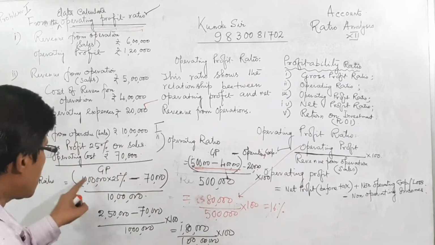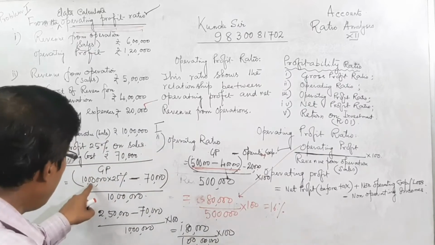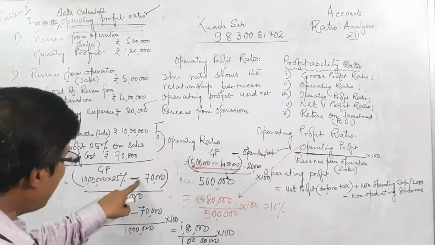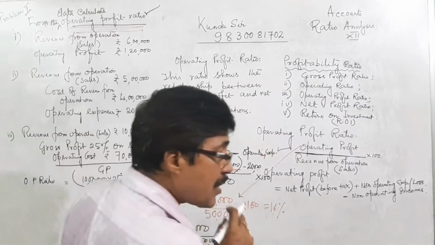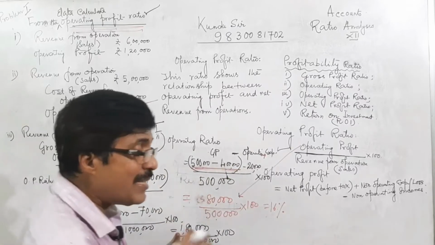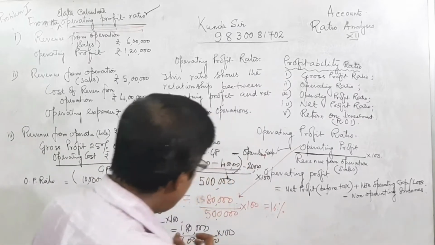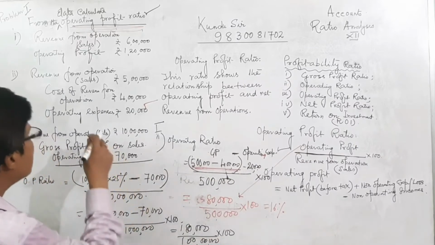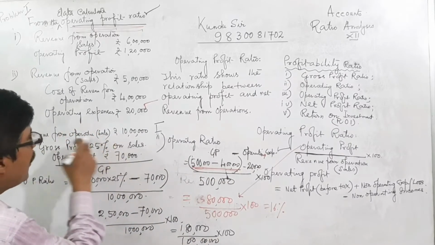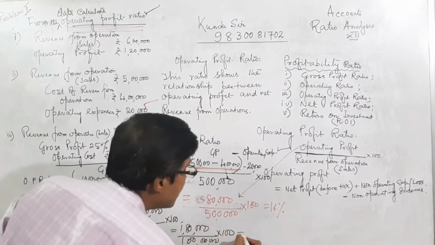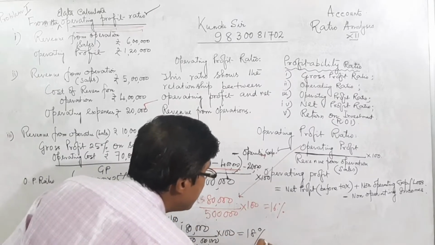That is gross profit equal to 10 lakhs into 25% minus operating expenses equal to 70,000. The numerator becomes 1,80,000 divided by total 10 lakhs, that is revenue from operation or net sales, into 100. We get the percentage as 18%.